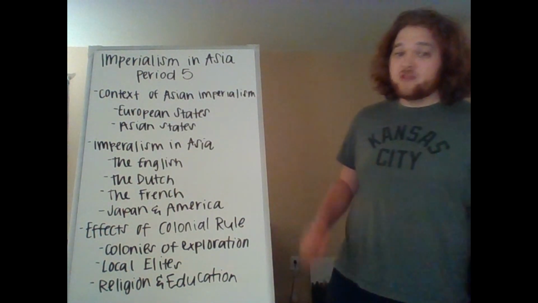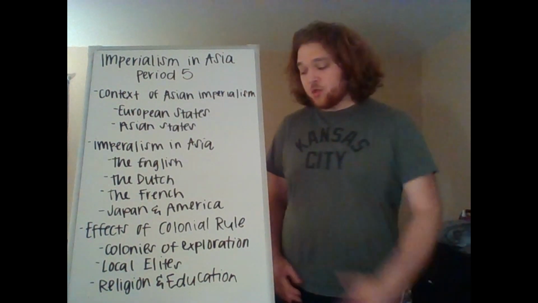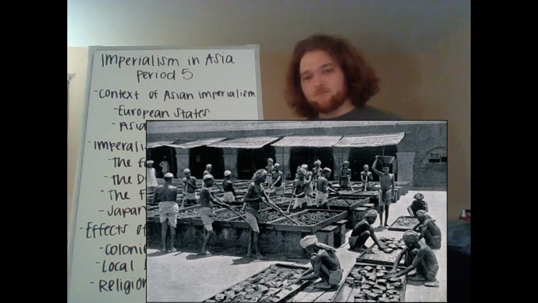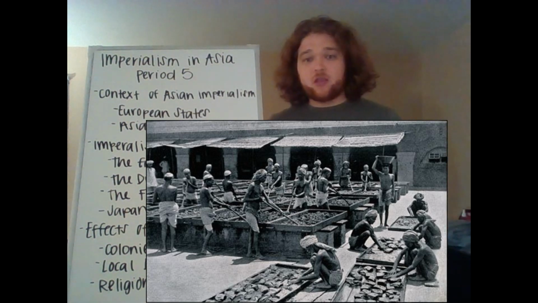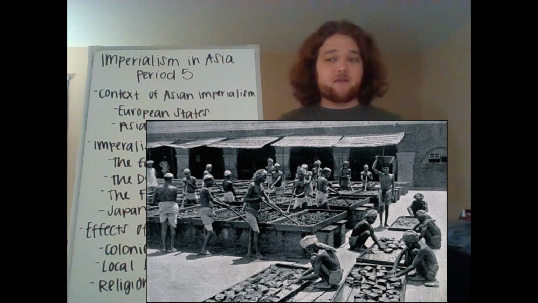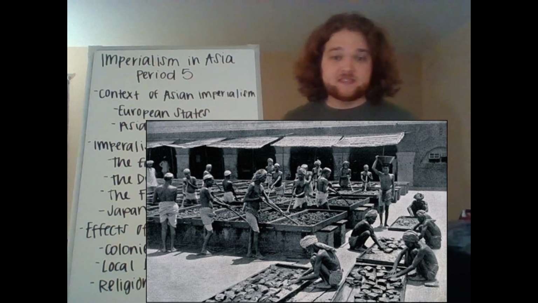Now we're going on to 3, the effects of colonial rule in Asia. First, all these colonies were known as colonies of exploitation. This is because, excluding Australia and New Zealand, these areas already had a lot of people living there. Oftentimes they had already well-built and complicated governments. And so there wasn't really a need or a desire for Europeans or Americans to move to these colonies and settle there.